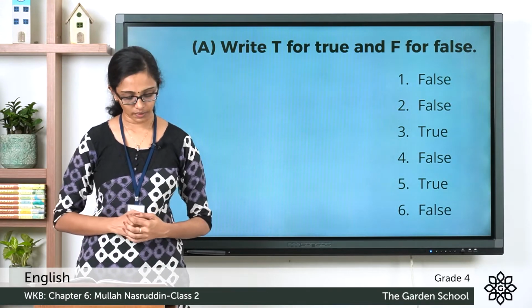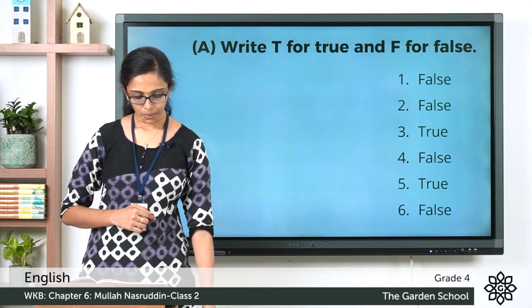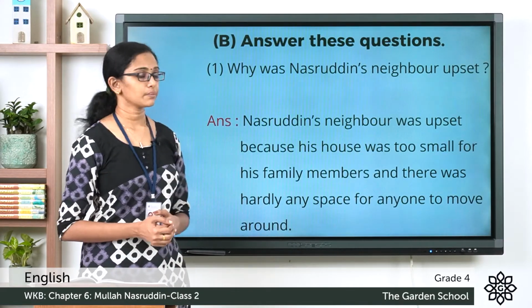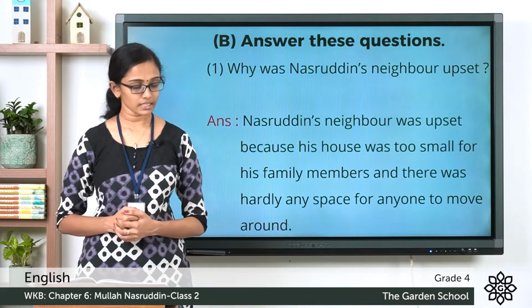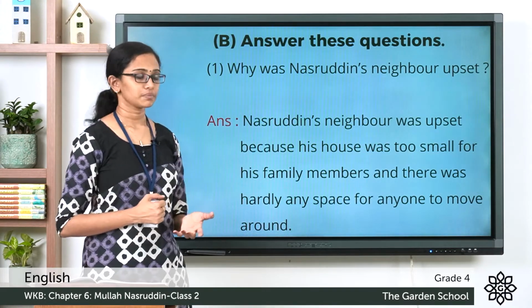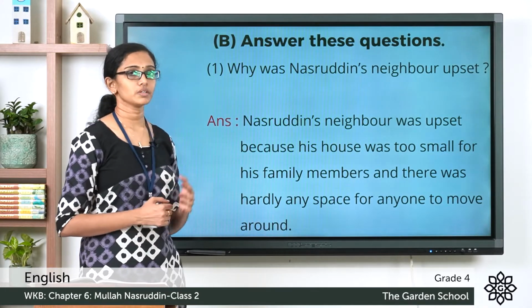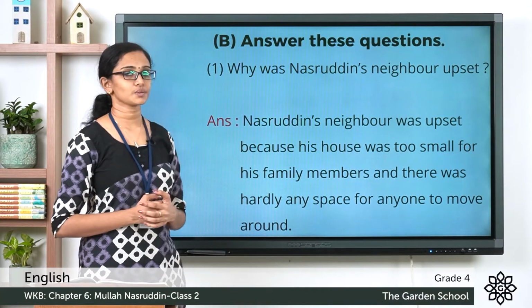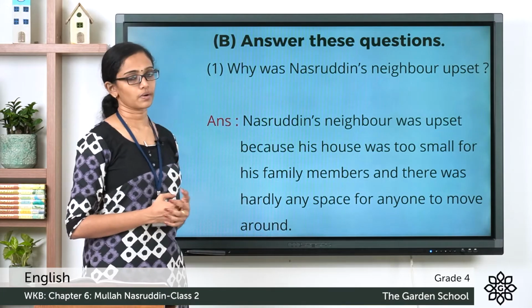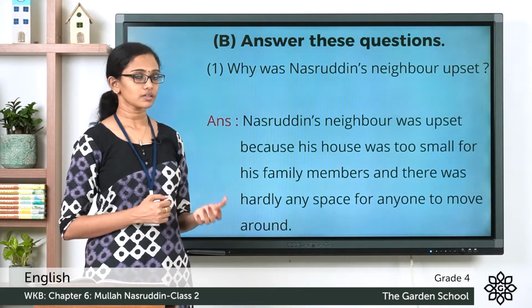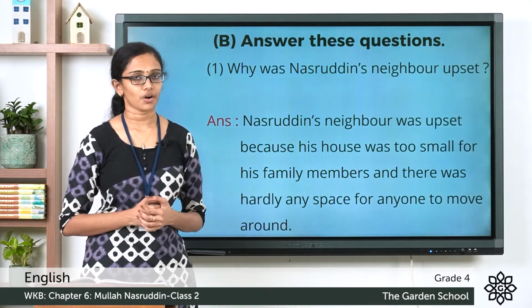Let's answer these questions. Question number 1 is, why was Nasruddin's neighbor upset? So the answer is, Nasruddin's neighbor was upset because his house was too small for his family members and there was hardly any space for anyone to move around. Now, you may note down this question and the answer in your notebook.